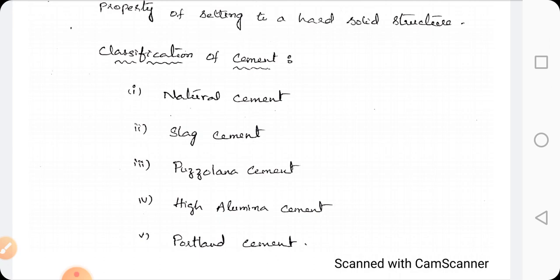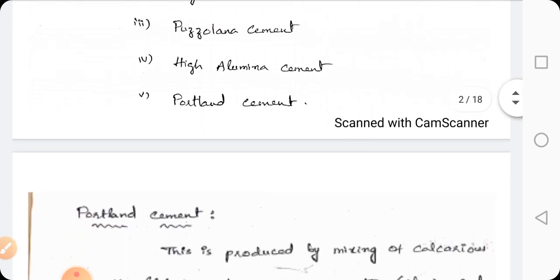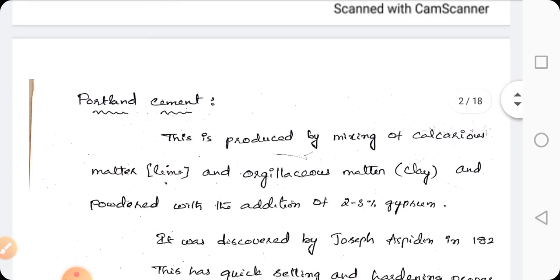Next, Pozzolana cement. Pozzolana means high volcanic ash. So this is prepared by mixing high volcanic ash with lime. High alumina cement is prepared by mixing of bauxite with lime. And finally, Portland cement. This Portland cement is prepared by mixing of calcareous matter, that is lime containing matter, and argillaceous matter, that is clay containing matter, along with 2 to 3% gypsum.